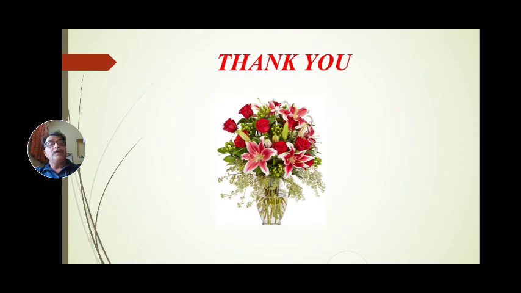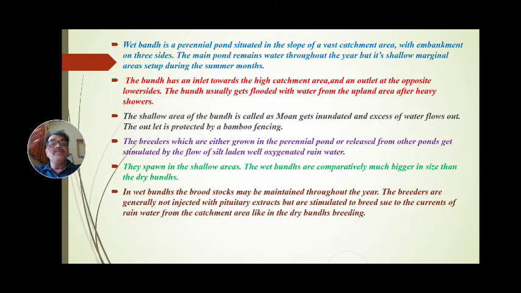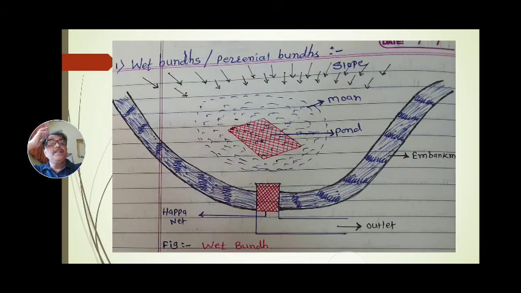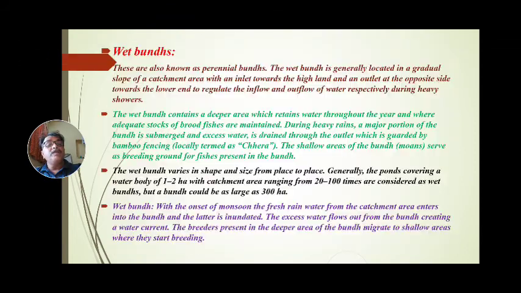This wet bund we have seen in this condition: it is perennial, three sides are closed, and on one side water enters the bund. With this we can form the desired quality and quantity of seed.